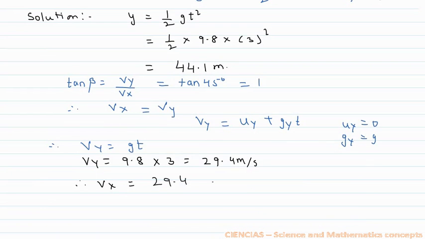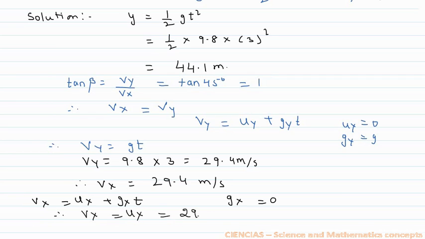Now since Vy and Vx are equal, Vx is also equal to 29.4 meter per second. Now Vx is given by ux plus gx t, but gx is always equal to 0 because there is no horizontal acceleration due to gravity. Therefore Vx is equal to ux, which is 29.4 meter per second.